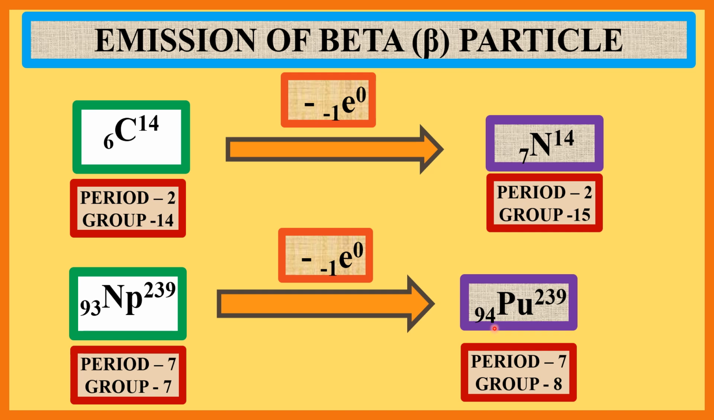The position of neptunium in the periodic table is in period 7 and group 7, whereas the position of the newborn daughter element, that is plutonium, is in period 7 and group 8. That is, the newborn daughter element plutonium is displaced one place to the right in the periodic table.